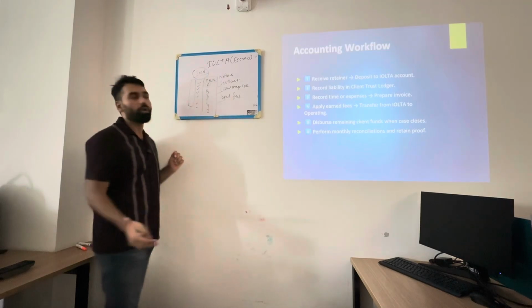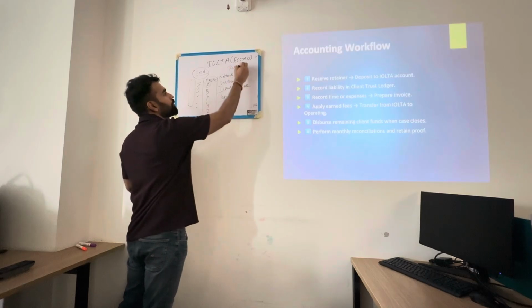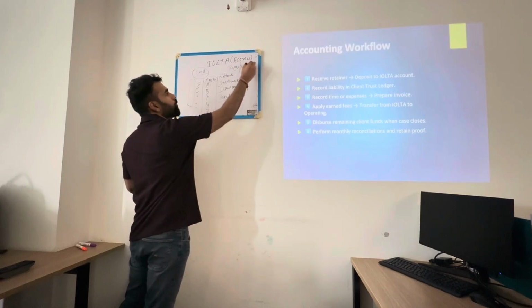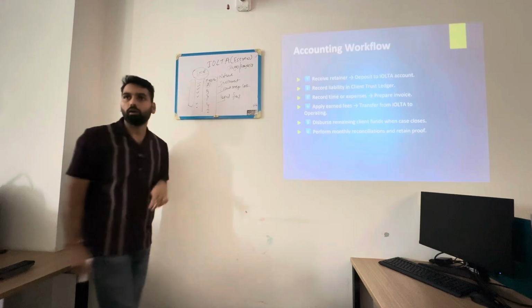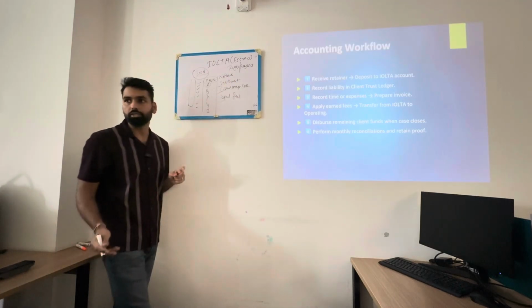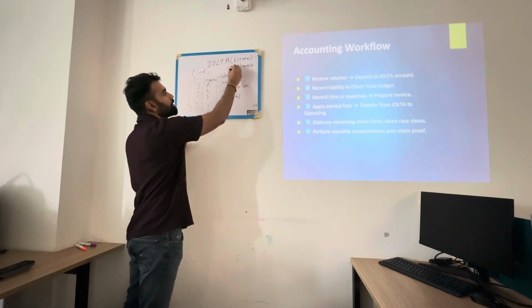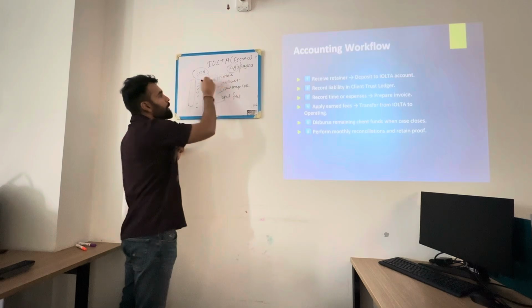The second way is to use tags or projects in QuickBooks when we create all those transactions. Every time we have a transaction, we tag it to this particular matter.